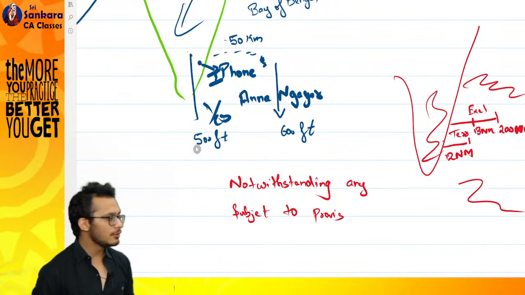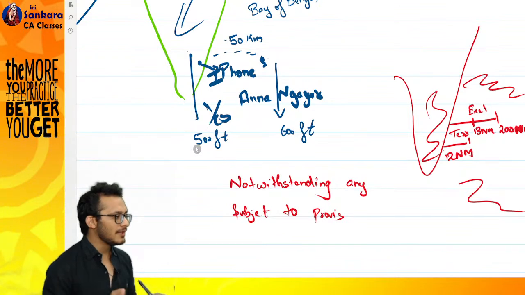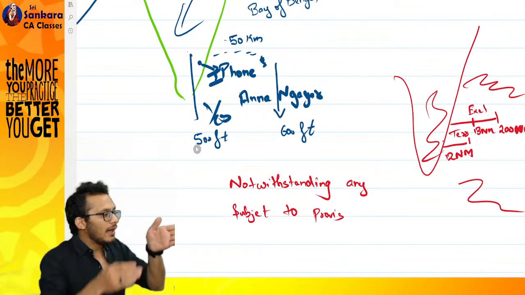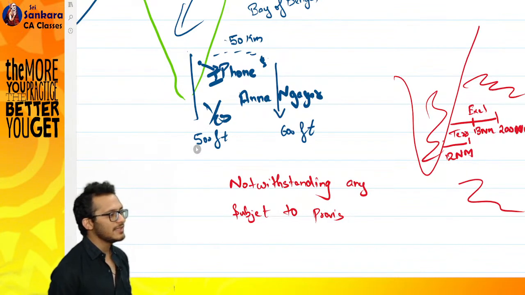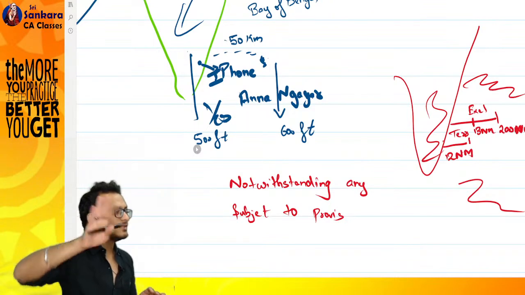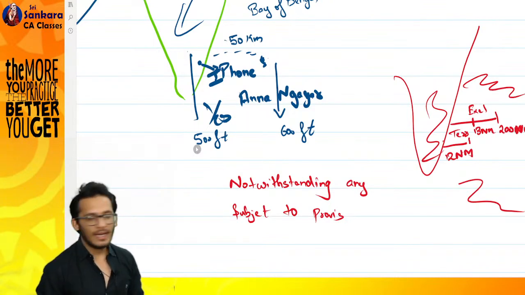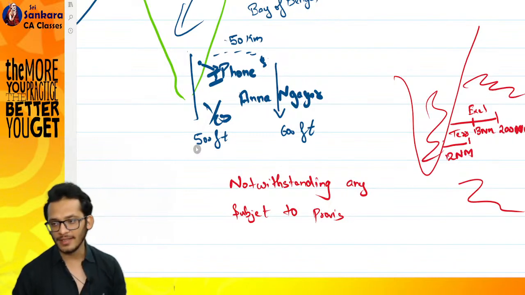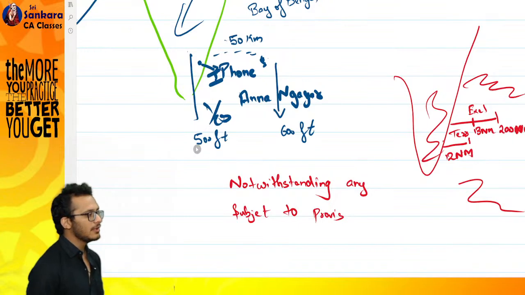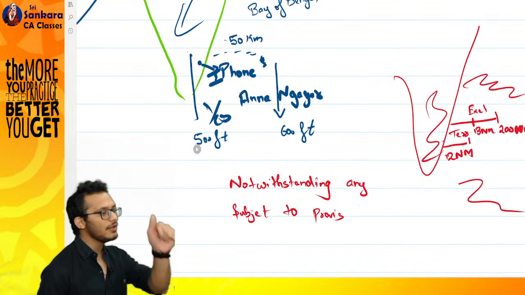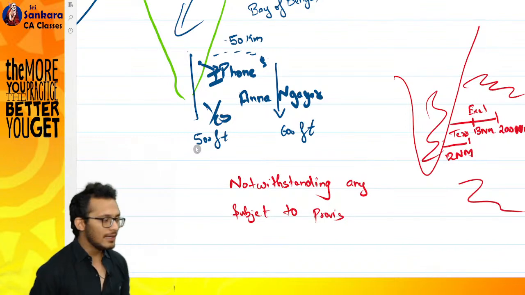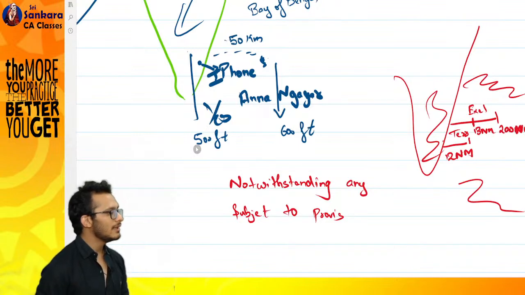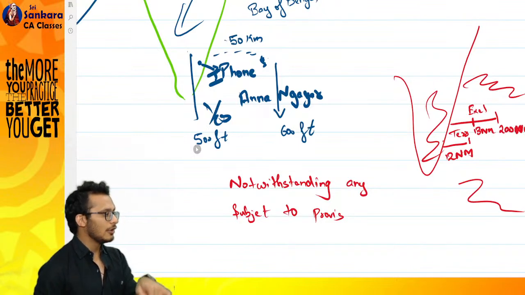You can only do transactions of profit. Beyond that, you cannot do anything. Meaning, a person cannot go and stay there. Up to 12 nautical miles, tomorrow Anil Ambani comes and says, boss, I am very rich, I want to create an island for myself. I will give him permission to create the island only up to 12 nautical miles. Beyond 12 nautical miles, I will say, boss, here you can only do transactions. You can only go there, do your transactions and come back. You cannot go and stay there. That is called an exclusive economic zone.